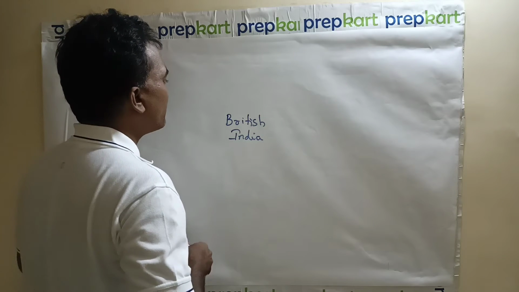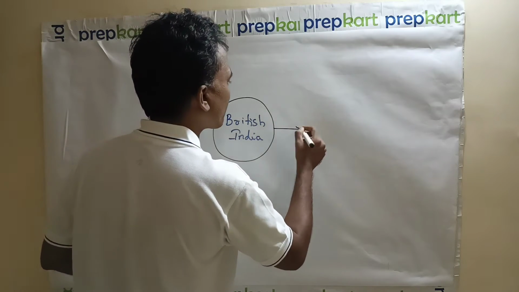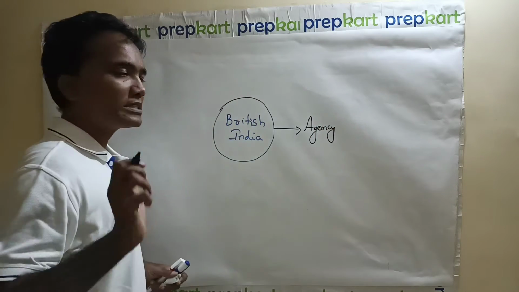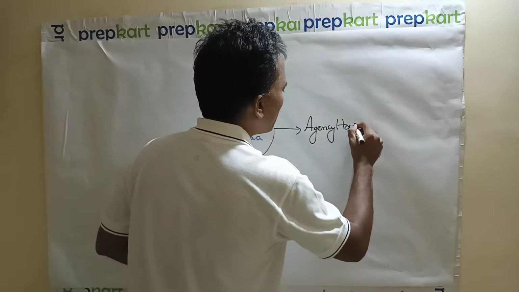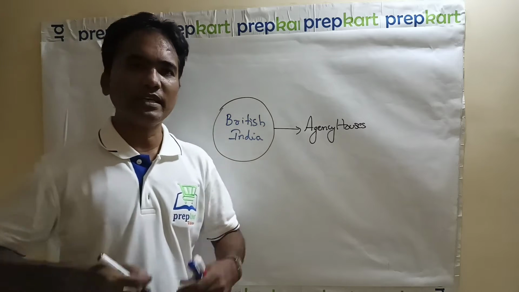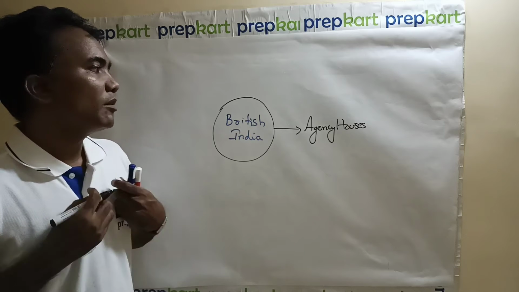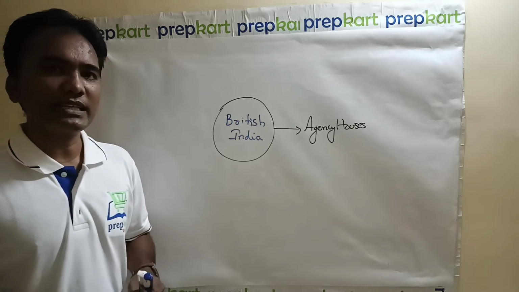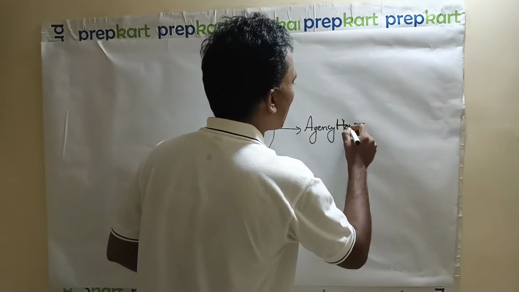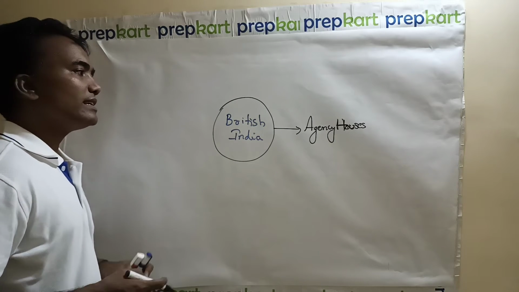So the base for British India banking starts with agency houses. Actually, agency houses were not commercial banks. Agency houses were established to help the Europeans who were doing trade activities in India. For example, you have the East India Company. If there was any monetary requirement for these East India Company traders, these houses were established for them, and these were agency houses. You cannot give a proper name like bank to these houses.